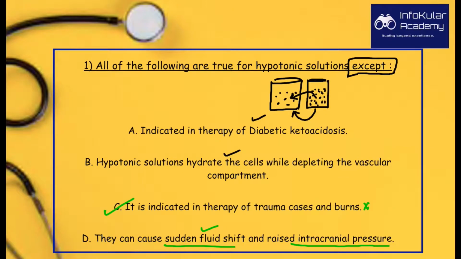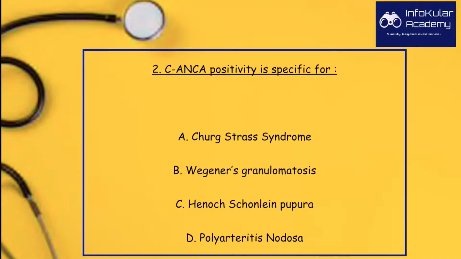Moving on to the next question. CNCA positivity is specific for A. Churg-Strauss syndrome, B. Wegener's granulomatosis, C. Henoch-Schonlein purpura, and D. Polyarteritis nodosa. And the answer is Wegener's granulomatosis.